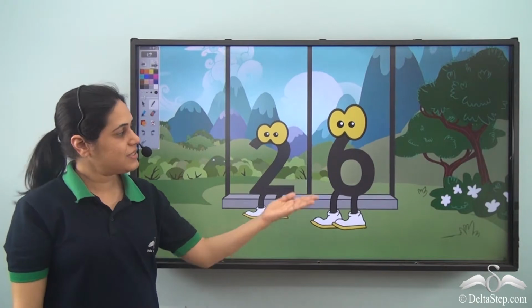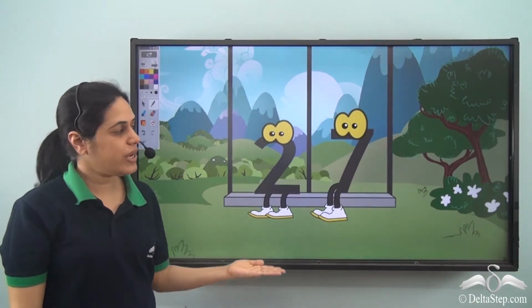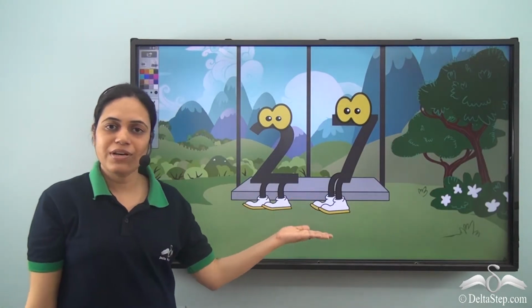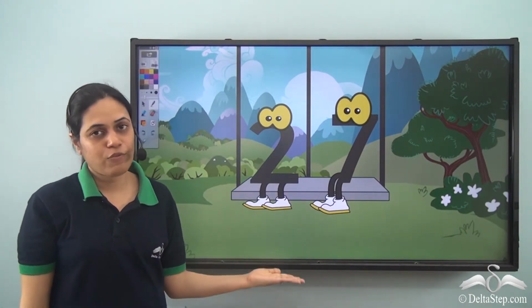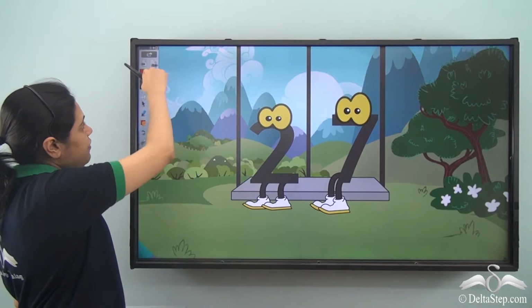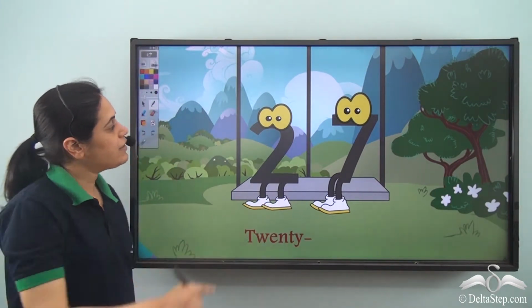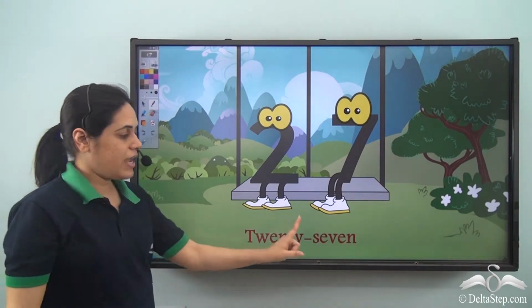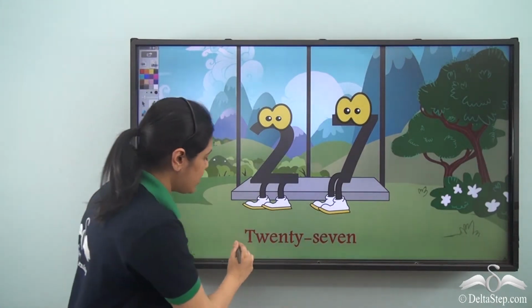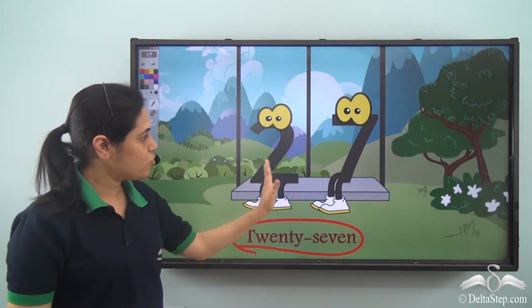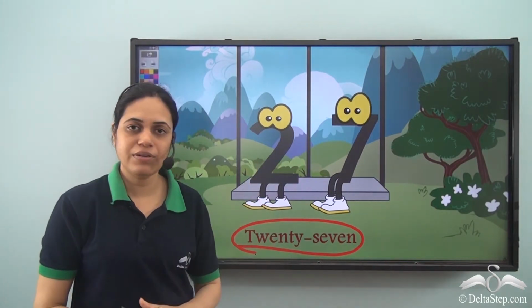After 26, 6 gets down the swing and 7 jumps on the swing happily to give us 27. And what is the number name? Well, from the left part, I have 20, and from the right part, I have 7. So the number name is 27, 2, 7, 27.